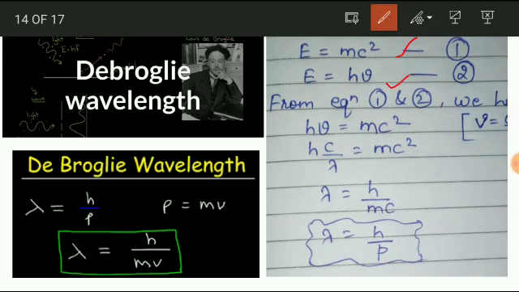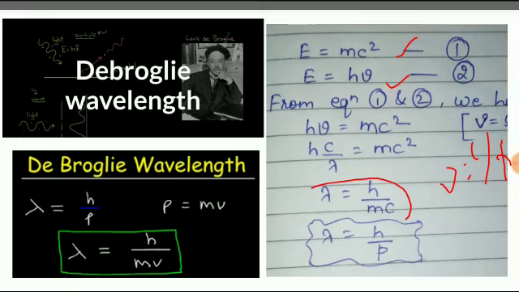Equating both equations and substituting ν = c/λ, we get λ = h/mc, which is nothing but h/p, since mc is mv, which is equal to p. This is the way we obtain the de Broglie wavelength, the wavelength of matter waves or material particles.